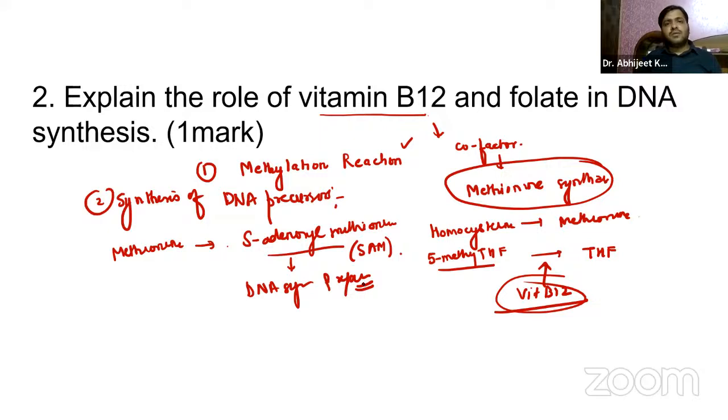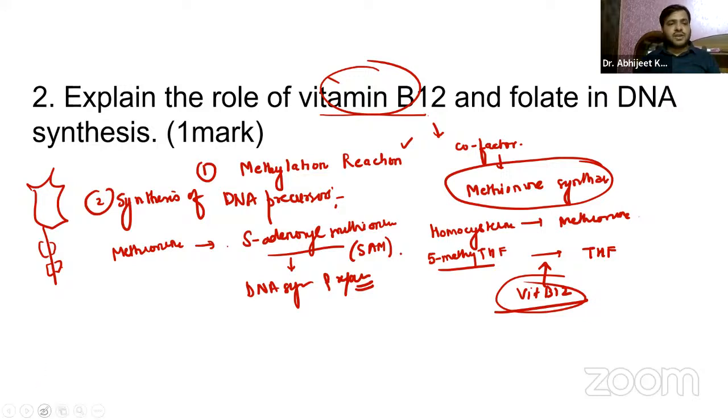Vitamin B12 is also involved in the maintenance of the myelin sheath, maintaining the health of the myelin. You already know that in nerves, the myelin sheath covers the axons. So this indirectly supports DNA synthesis by ensuring the overall health of the cells as well.